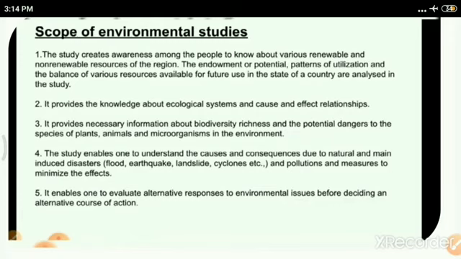In our environment, there are different kinds of ecosystems, for example desert ecosystem, grassland ecosystem, forest ecosystem, and they directly and indirectly affect human health and life.